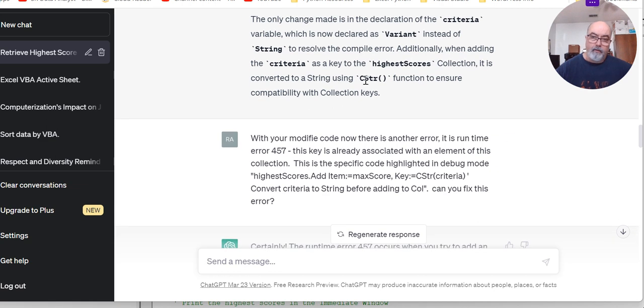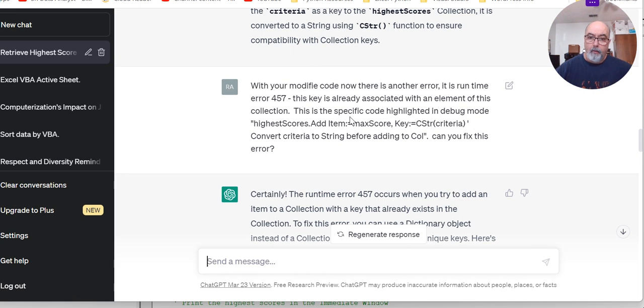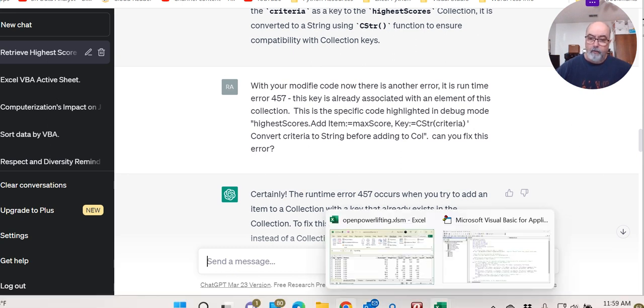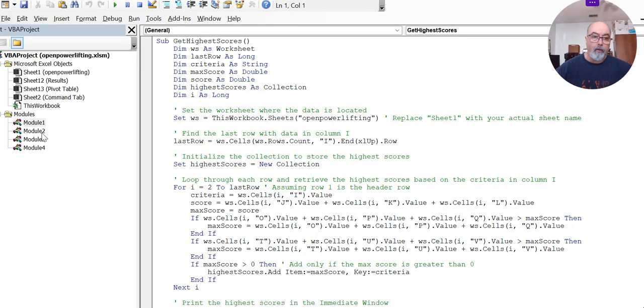The C, letter C here, is standing for collection. Collection is also one of the data types that belongs to the library in Visual Basic. So I ran that again, and this time I went back to this. I took this second one, the modified code, and I put it here.